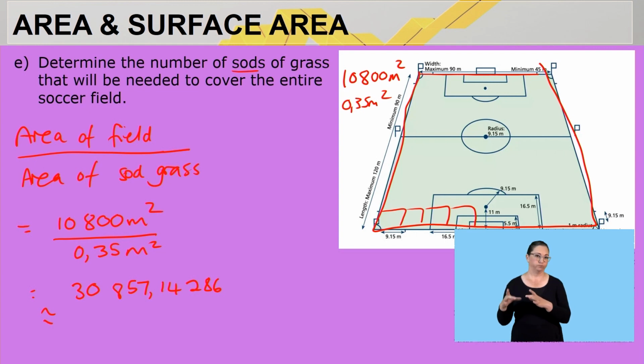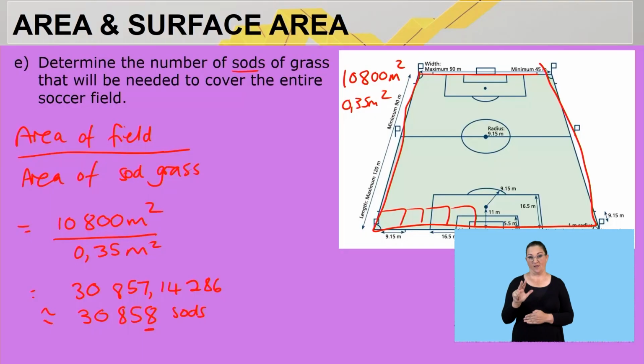But remember, this decimal part, 14, forms part of the answer, we need that. So how many sods will we then need? We need 30,858 sods of grass. Remember, we're going to round up because we need part of this next one to cover that small section represented by the decimal 14286. Guys, I hope that is making sense. We took the area of the entire soccer field divided by the area of one sod of grass, and we ended up with a rounded value of 30,858 sods of grass.